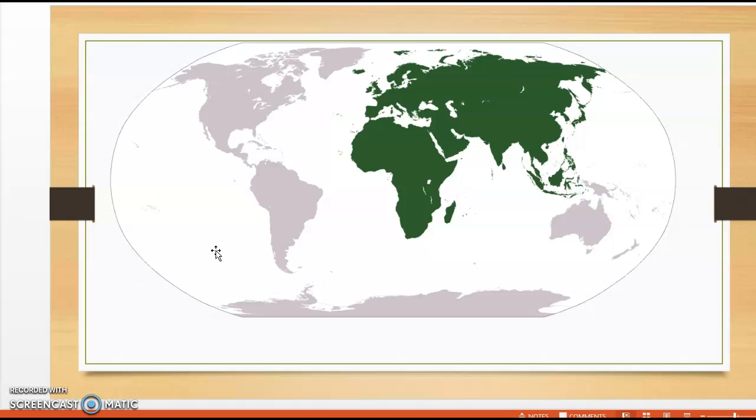The rest of the planet is in gray. These areas were not known to the Europeans and the Old World. However, there were people that lived here, and these peoples were known as the Native Americans.